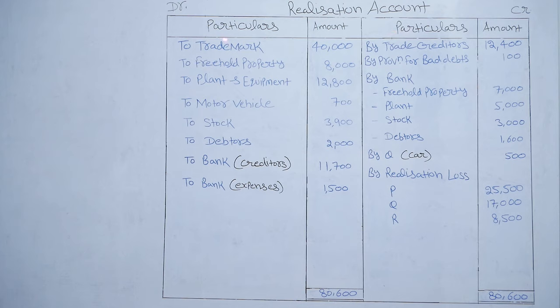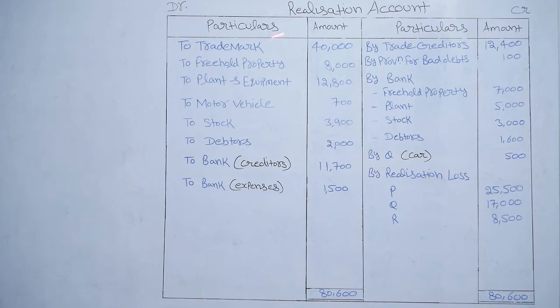Debit, credit, particulars, amount. We will close all the assets which are showing in the balance sheet at book value. Assets have a debit balance. While closing the assets, the debit balance will be replaced by a credit balance. It means while closing the assets account, instead of the debit balance, we will write the credit balance.